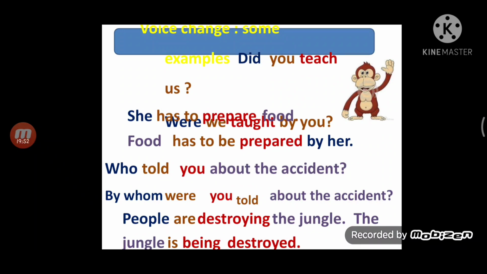When you convert active voice into passive voice, one thing you have to keep in mind: when passive voice is used, it is to be plus V3 according to the tense. Okay, so this is all for active and passive voice. I hope you have prepared this topic many times. Even if you have any queries, you can put them in the chat box. Thank you.